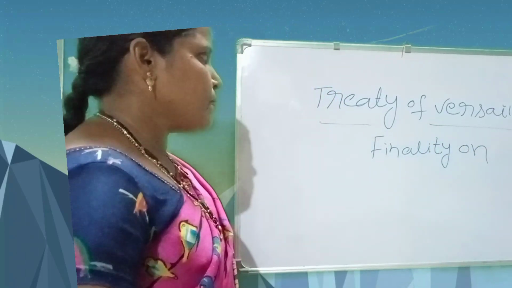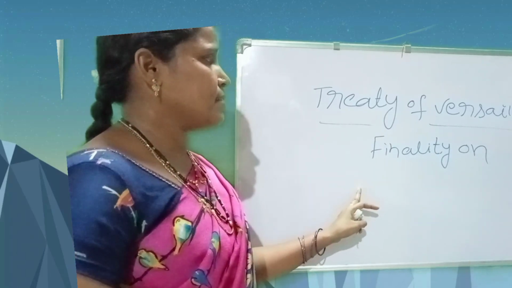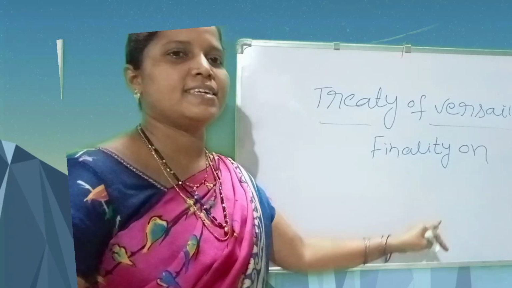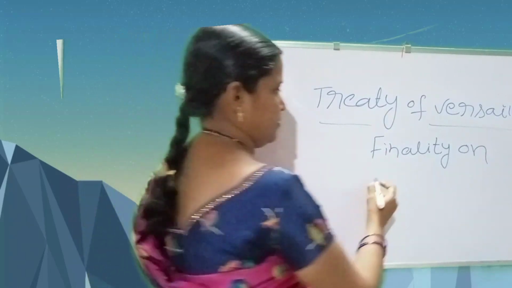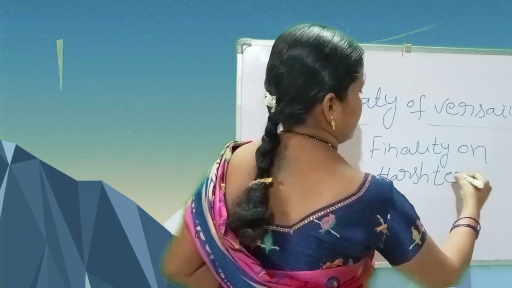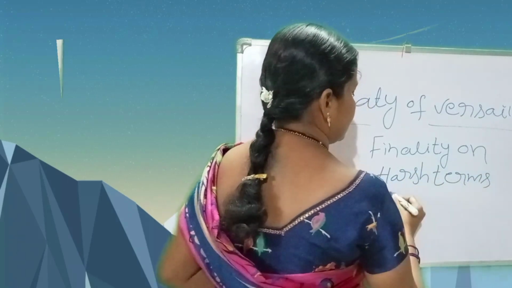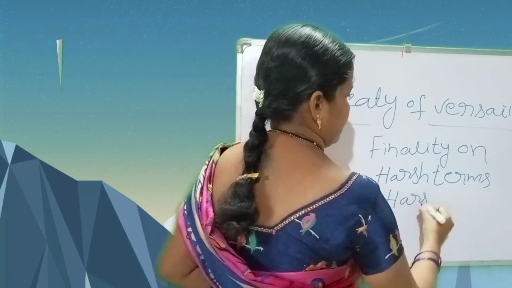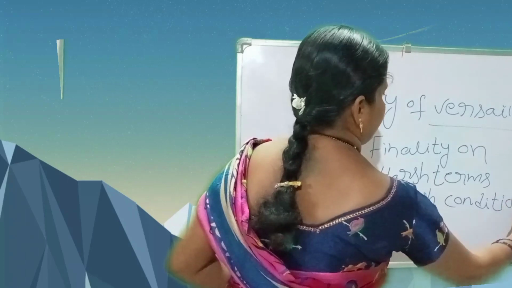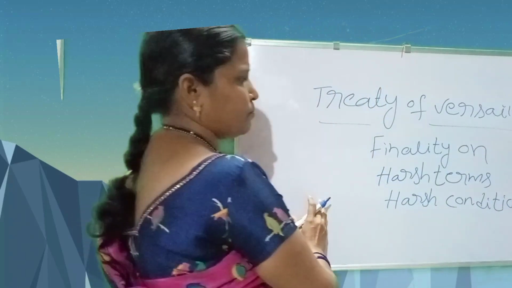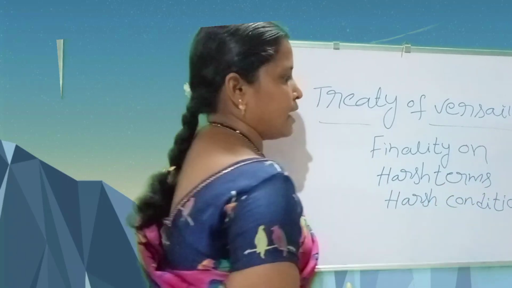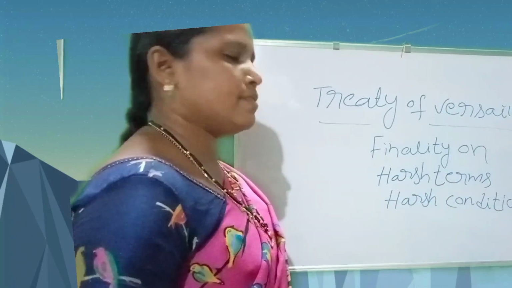So the allied countries imposed more penalty, harsh terms and harsh conditions. These victorious countries wanted to impose harsh terms and harsh conditions on the defeated countries, especially Germany.